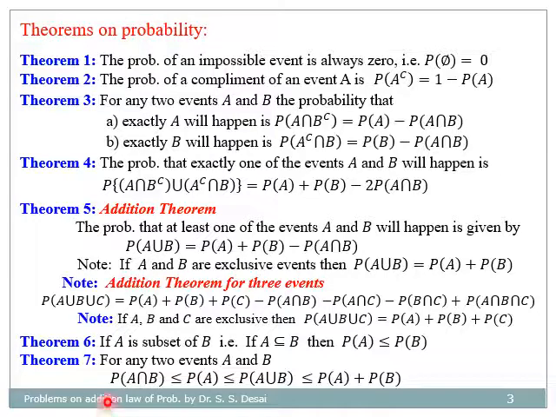So these are some theorems based on probability which we have seen last period. The probability of an impossible event is always 0.